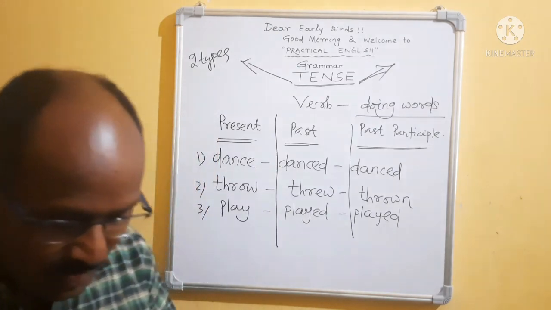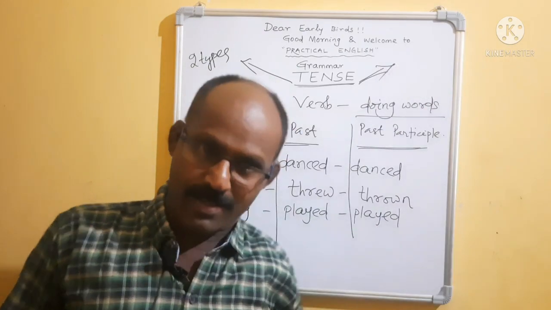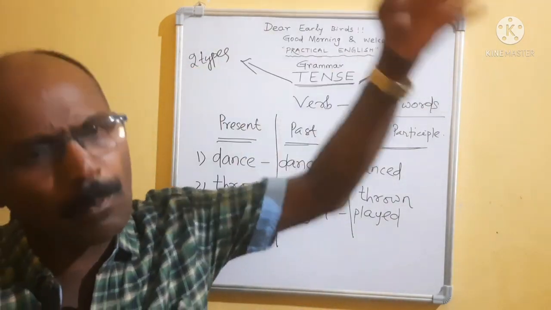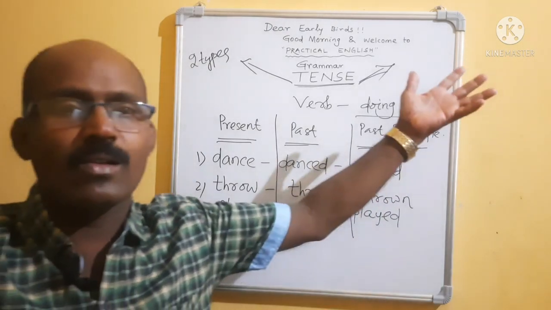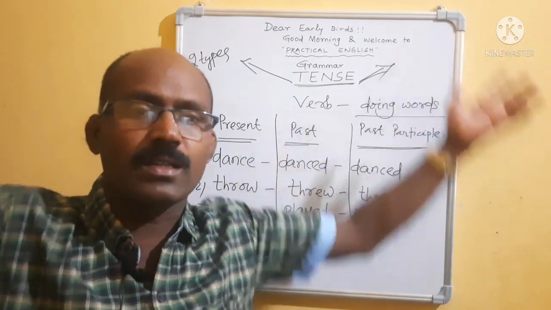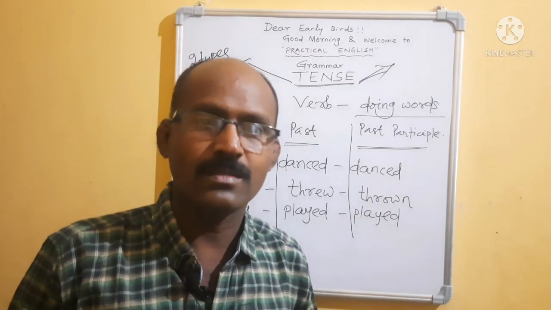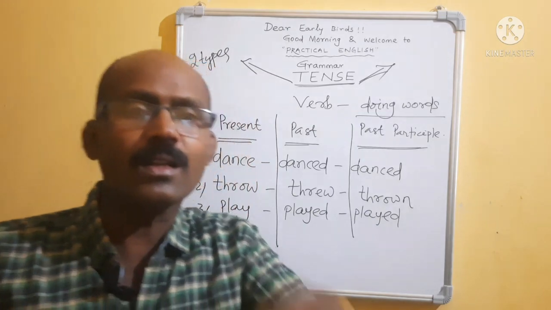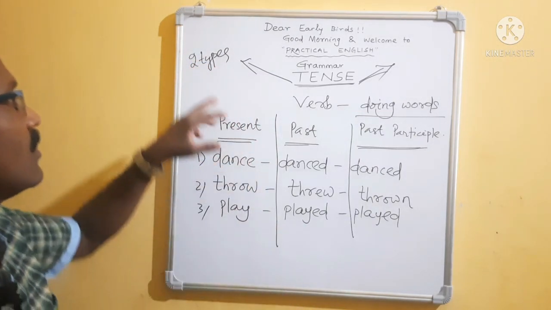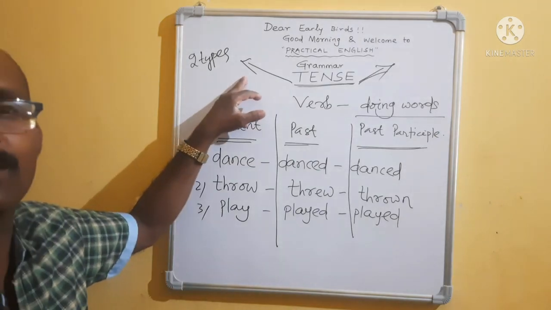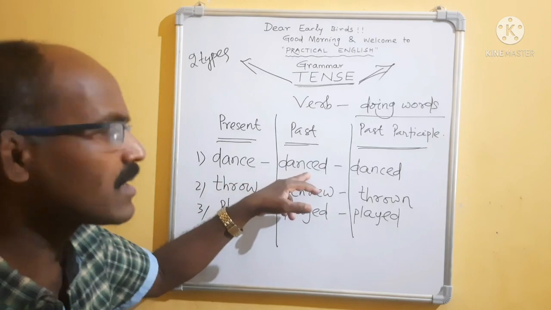But the question comes to my mind that while we were reading, if you ask your parents how many tenses are there, definitely all will tell that, sir, present tense, past tense and future tense. Isn't it? But in an online mode, in YouTube mode, I am telling you tense are two types, present tense and past tense.